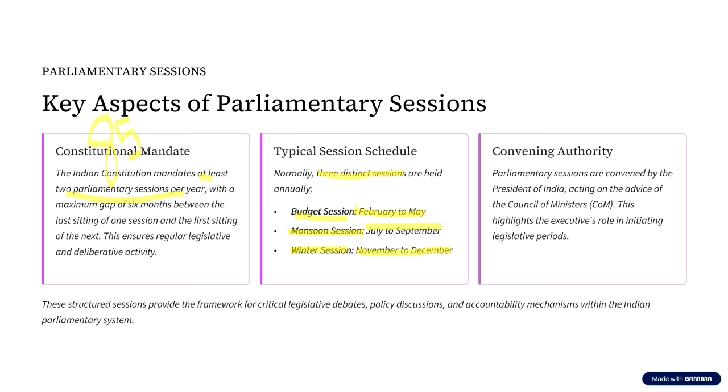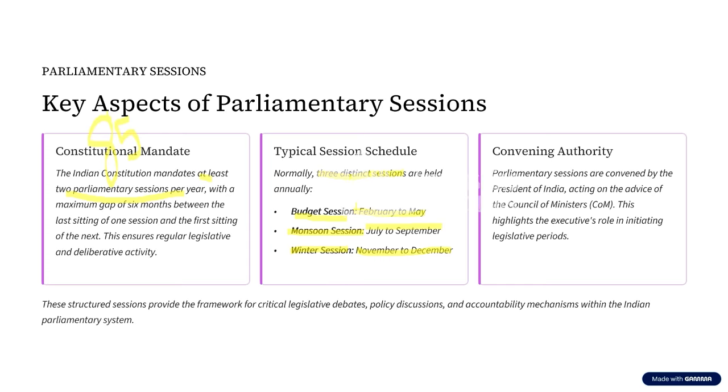Now, what do these sessions of the Parliament do? These sessions of the Parliament serve as a forum for the people's representatives, that is the MPs of Lok Sabha and MPs of Rajya Sabha, to debate, to discuss, and to enact the laws that are going to shape India's governance and developmental aspects.